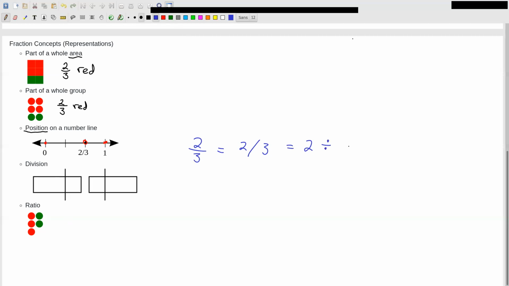In this case, I have 2 things, like maybe these are 2 candy bars, and I want to divide them among 3 people. How much does each person get? Well, my claim is each person gets 2/3. So here are my 2 candy bars: here's 1 candy bar right here, and here's the other candy bar right there.